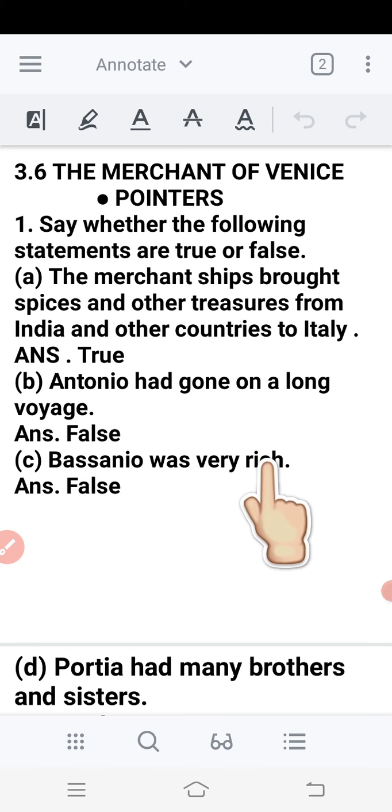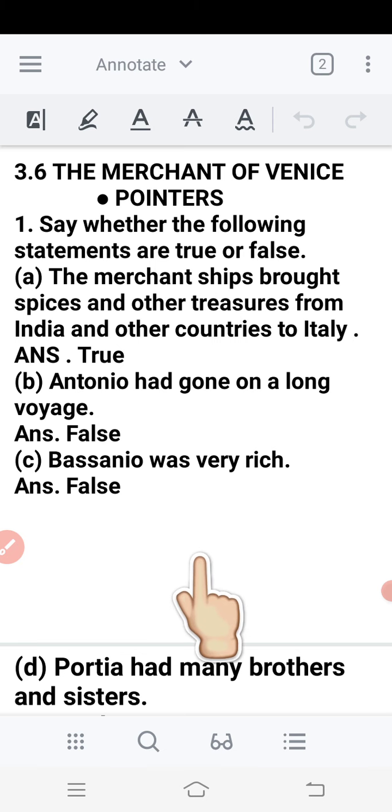C. Bassanio was very rich. No, Bassanio wasn't very rich. He had no money. He was a handsome nobleman, but he had no money.